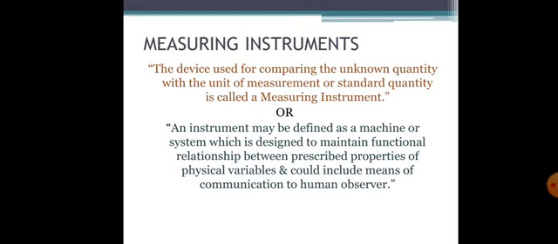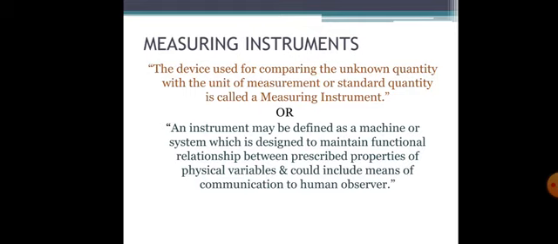In an easy form, a measuring instrument is a particular device, for example a pressure gauge, that is going to measure the pressure. So a device that is particularly used for comparing the unknown quantity with the units of measurement or standard quantity is called a measuring instrument.